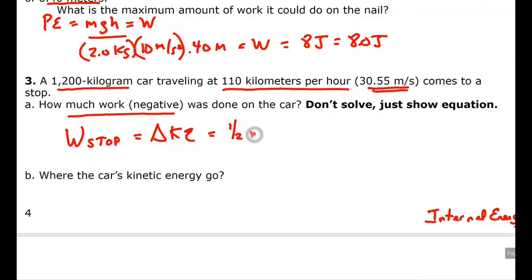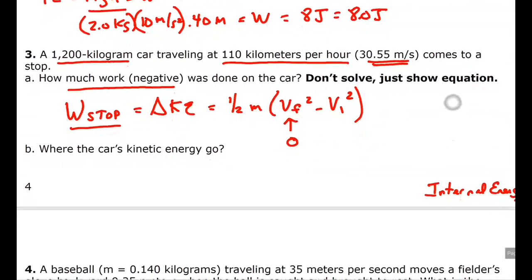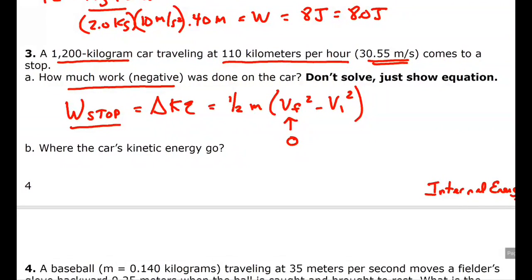It's 1/2 m times v final squared minus v initial squared. Since it stops, v final is 0. And so we see we're going to get a negative change in kinetic energy. How much? Well, the change in kinetic energy is the work, and you'll get some negative number. It's not important to plug it in. Where did the kinetic energy go in stopping? A lot of it went to what's called internal energy.